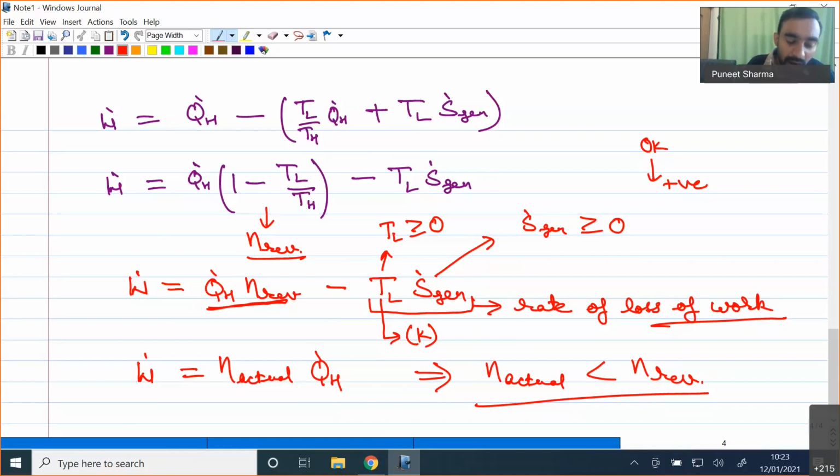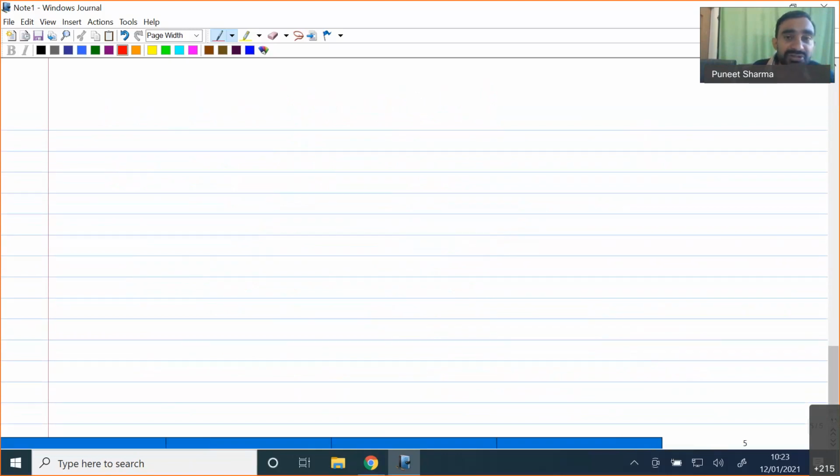But here, after knowing the concept of entropy, we can quantify by what magnitude our work will be less. If you are able to calculate S generation, the rate at which entropy is generating in our actual system, we will be able to quantify exactly how much loss of work we have in our actual system. This example is for a work producing device, which is a heat engine. Now let me take one case for a work consuming device.